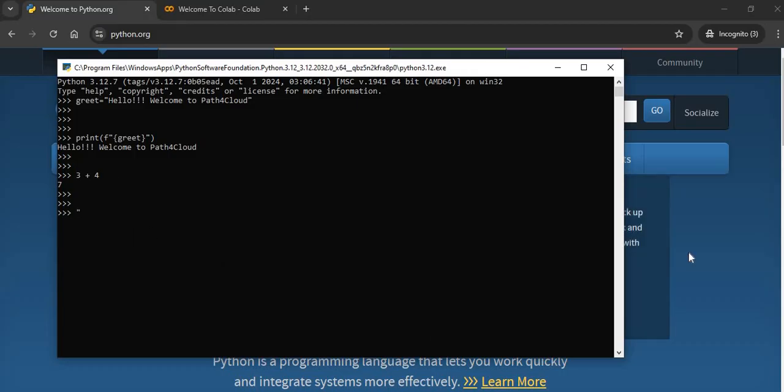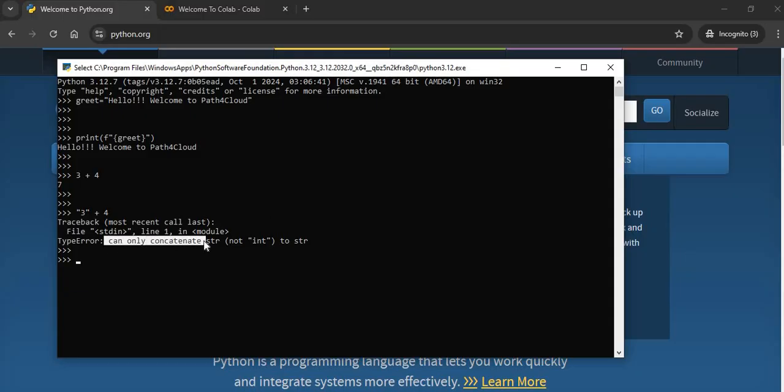Let's say if I put "3" plus "4", it will throw an error. Why? Because 3 is being defined as a string. It says can only concatenate string to string, not int. But if I do it like this, it will probably give you the answer 34, right? But here you can see this is not correct, because it should be 7. The difference is that here you are defining without quotes, so Python considers this an integer data type and gives that arithmetic operation.